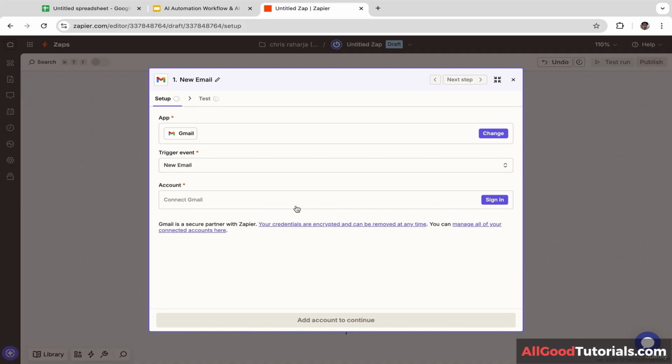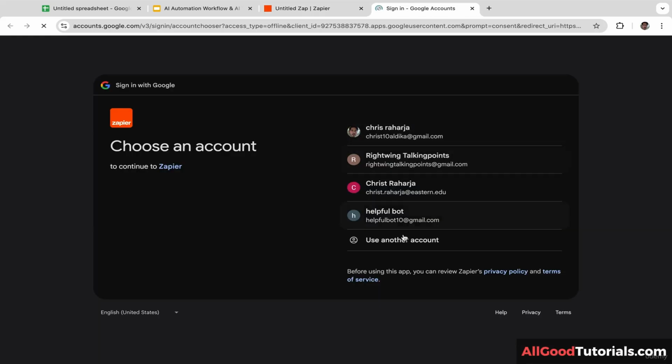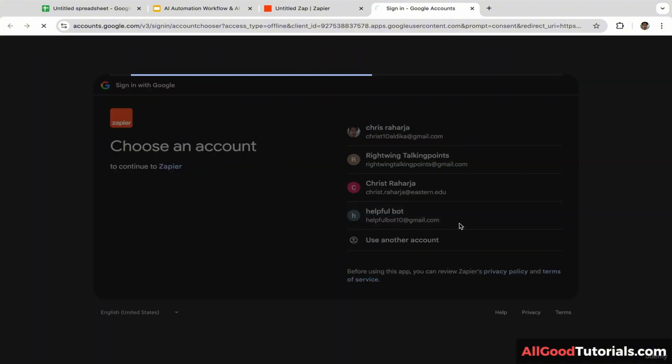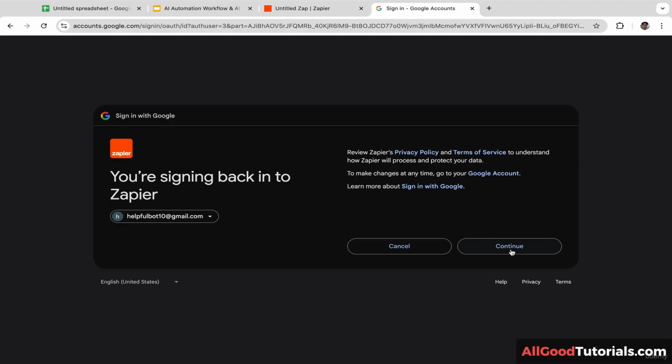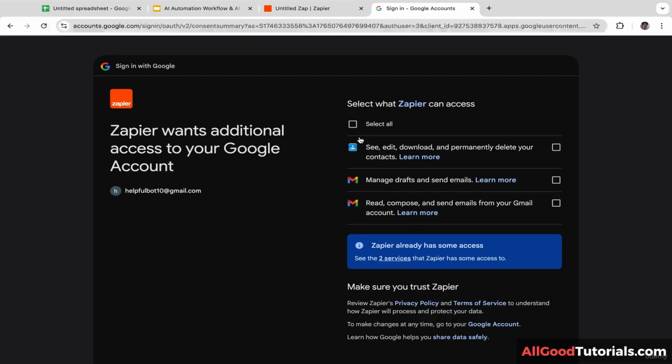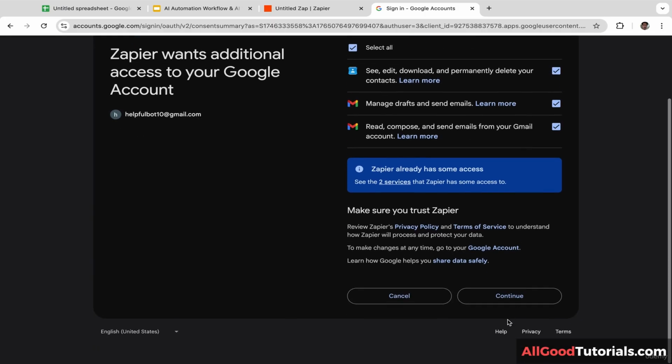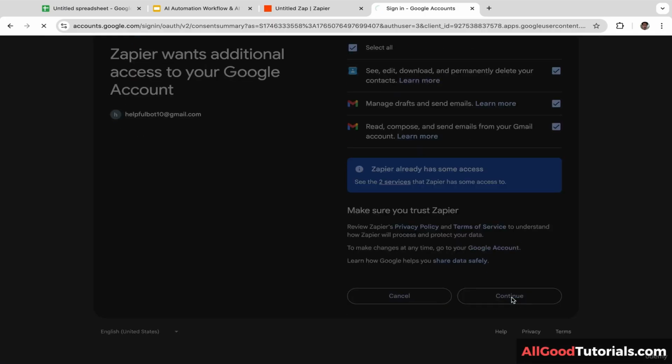Okay, now we are going to connect Zapier with our Gmail account. So let's click sign in. And I'm going to select this email account. And let's click continue. Okay, now we're going to give Zapier access to the email inbox. So make sure that you check these boxes and let's click continue.